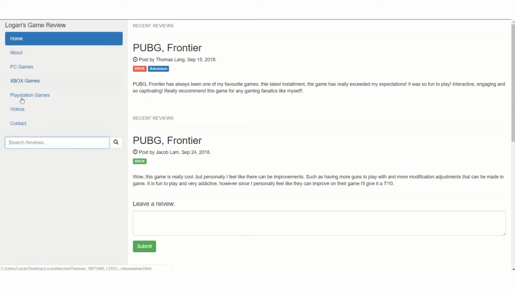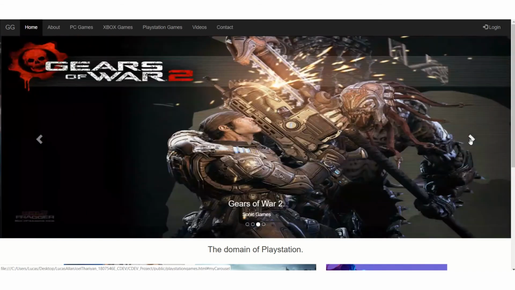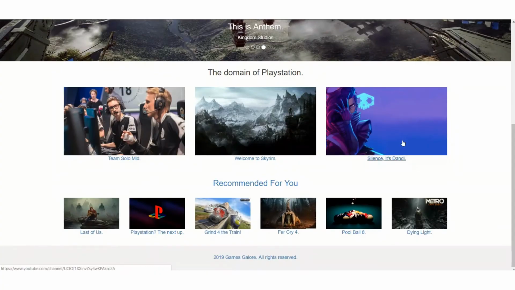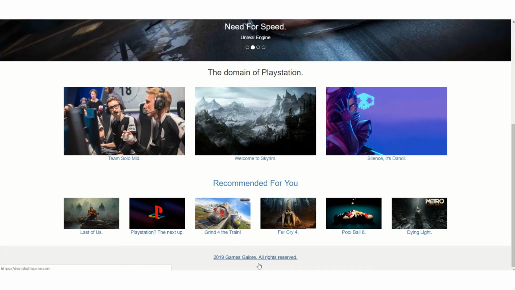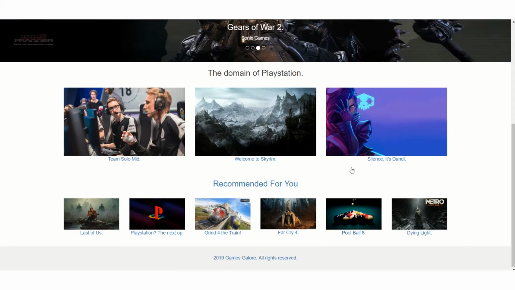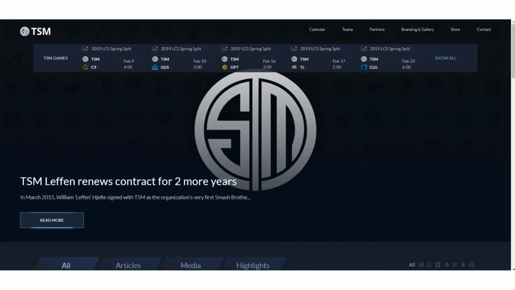And to prove that my navigation bar here is working as well, I shall move on to the next tab, which is PlayStation games. So same thing, carousel, all linked up. Here it says the domain of PlayStation, housing themes such as esports gaming themes, why PlayStation is the next best console, things like that. Here is my small little copyright feature, 2019 games galore, all rights reserved. And just to demonstrate that it works, I click on one of these, it will bring me there.